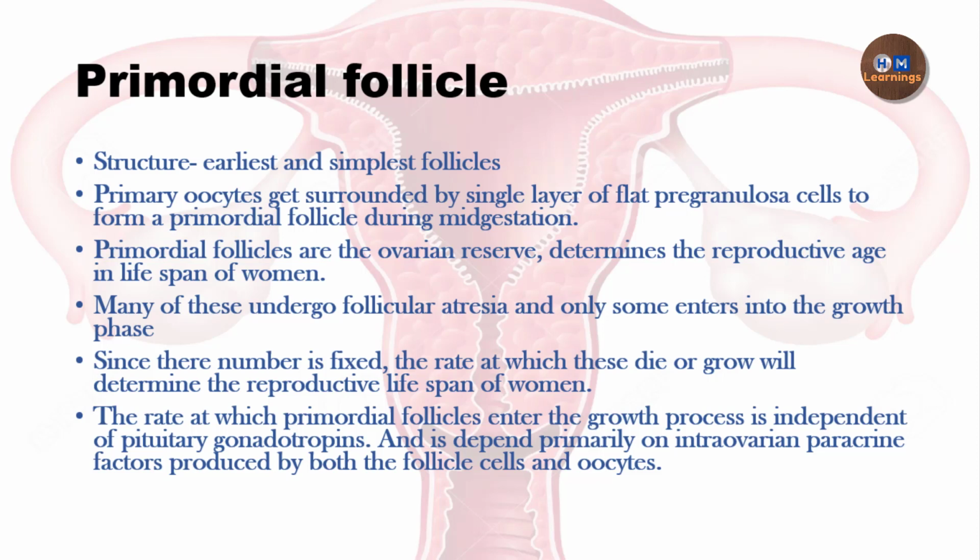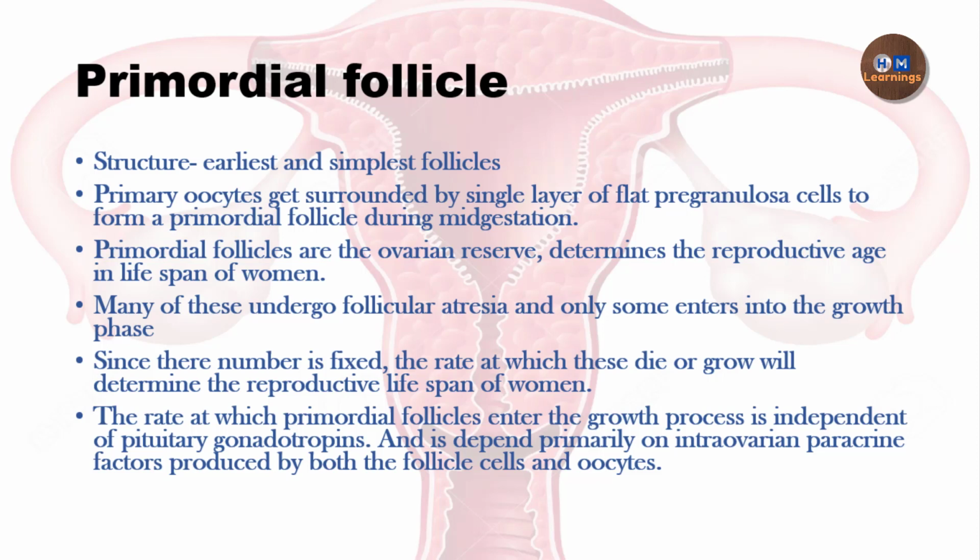Now, various points here are very important to understand. Firstly, primordial follicles are the ovarian reserve, because they contain the oocyte. The number of primary oocytes is decided and fixed in fetal life itself. After the birth of the child, there is no longer formation of oocytes. The oocyte number is fixed, so the number of primordial follicles is also fixed. So definitely the reproductive lifespan of a woman will depend upon the number of these primordial follicles.